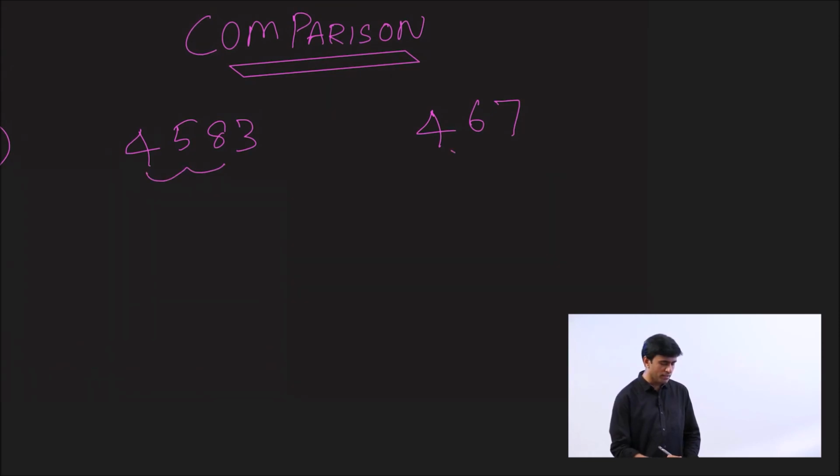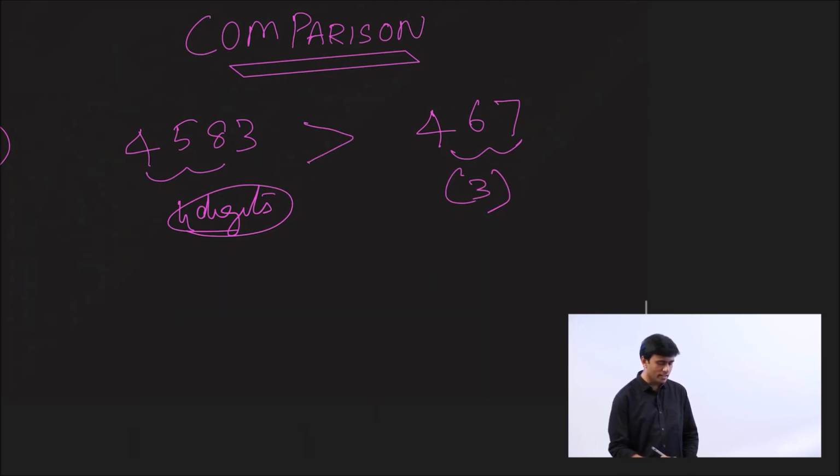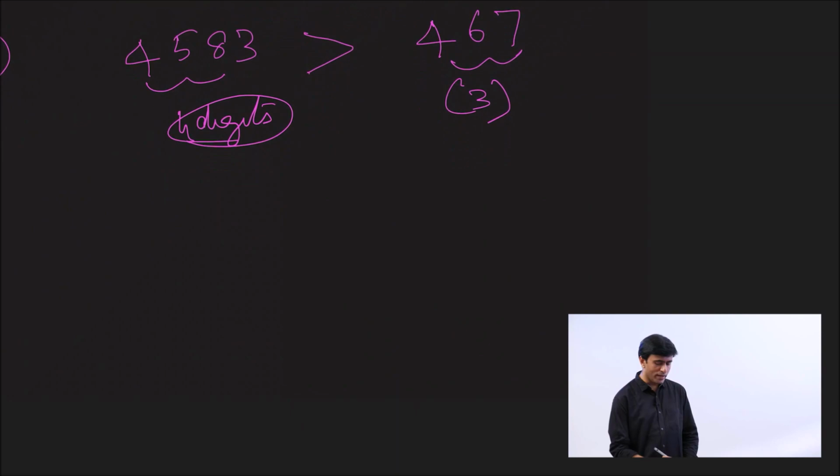So how do you compare these two numbers? The number with more digits is always greater. So this number has 4 digits. This has only 3. So 4583 is greater than 467. So the rule 1 is the number with more digits is always greater.